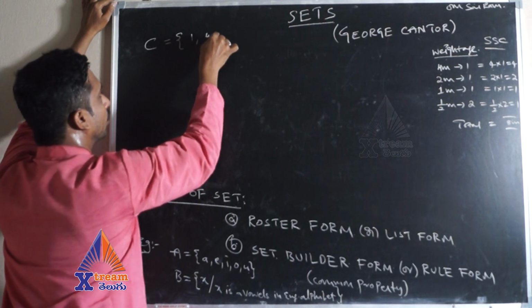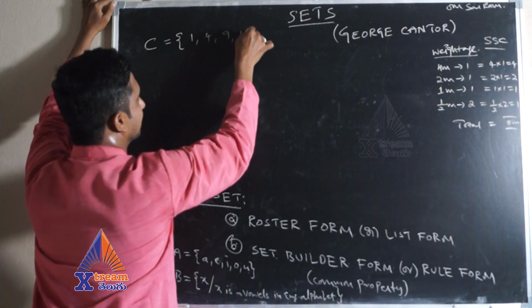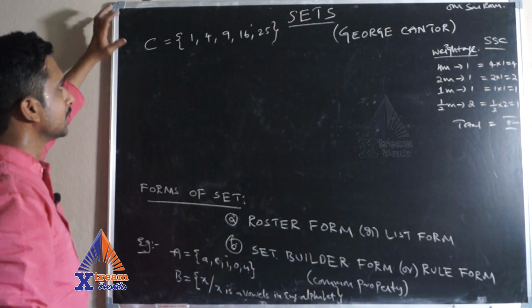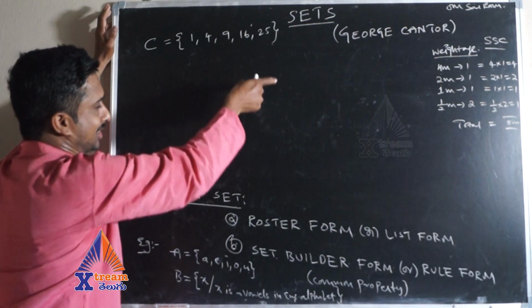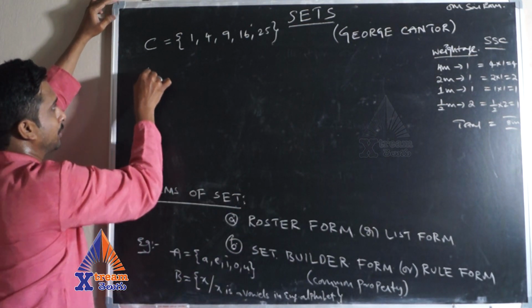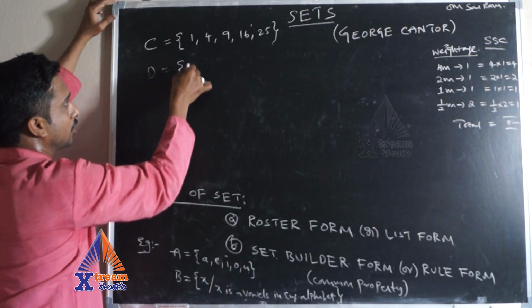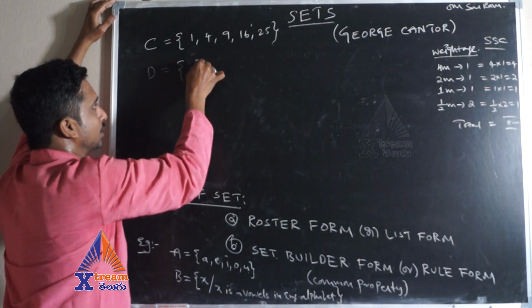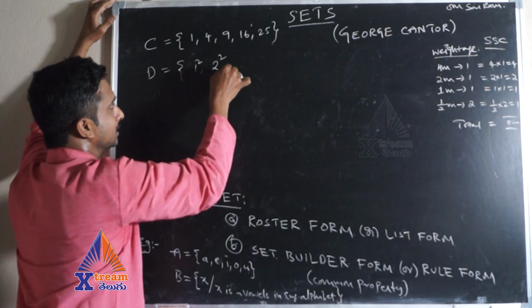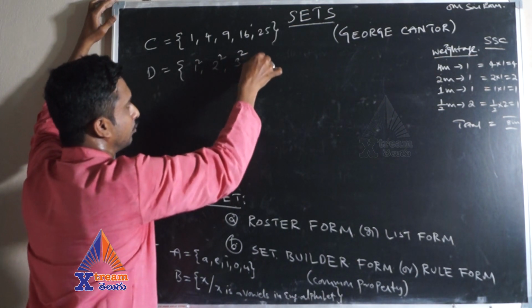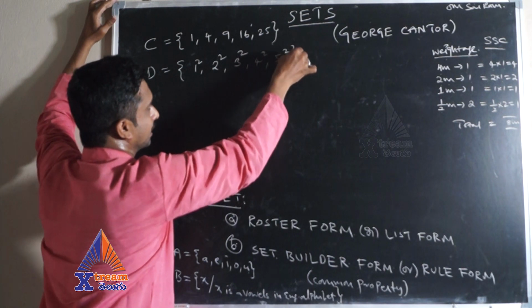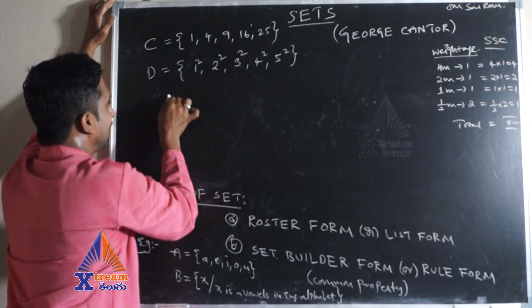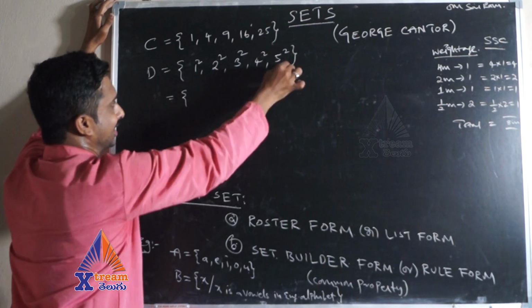If we take {1, 4, 9, 16, 25}, this is a list form, all the elements are listed. Now how to write it into set builder form? Look for the common property. All these are squares: 1 square, 2 square, 3 square, 4 square, 5 square. So the common property is square, and all are natural numbers in order.